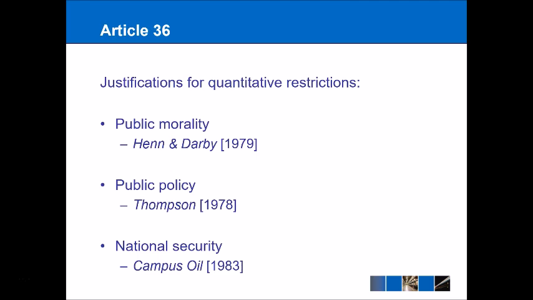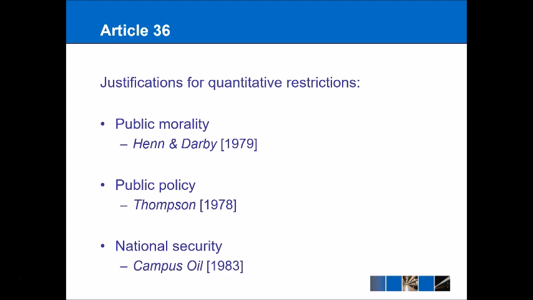So Article 36 is quite interesting. We've already looked at what might constitute a justification for an indistinct MEQR, but Article 36 is much wider because it provides for potential justifications for any quantitative restriction. In other words, whereas Article 34 prevents all quantitative restrictions and MEQRs, Article 36 provides for potential justifications that states might use. Now, whereas we talked about